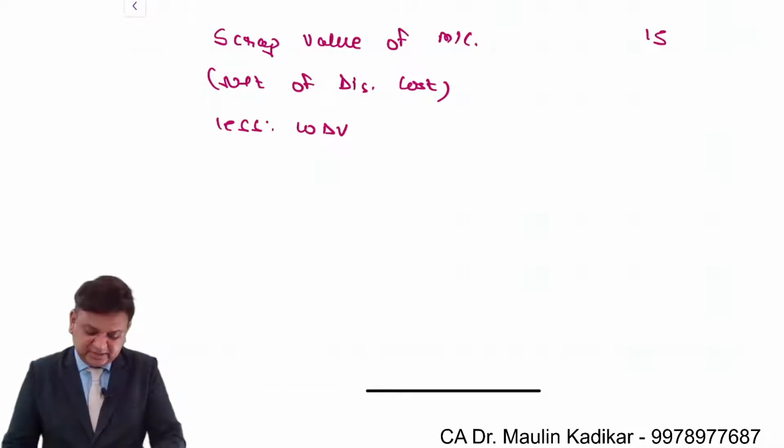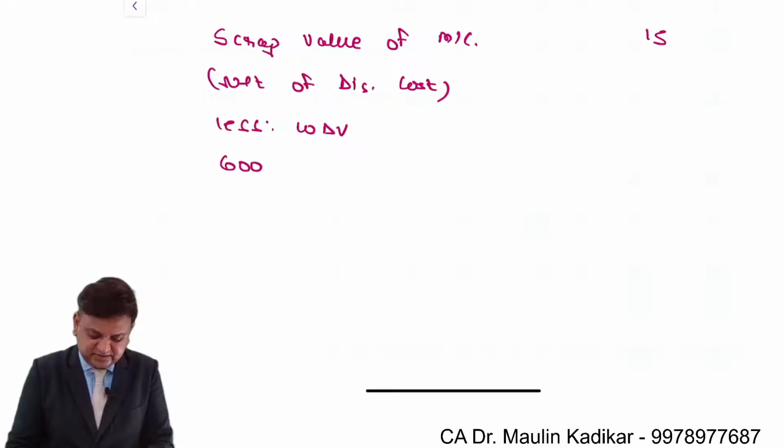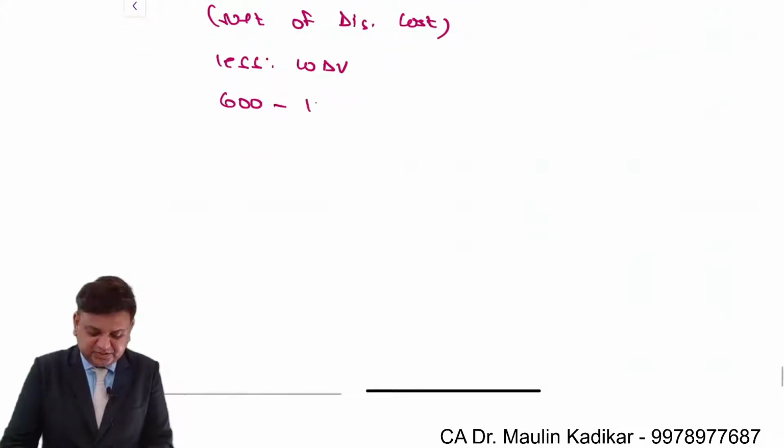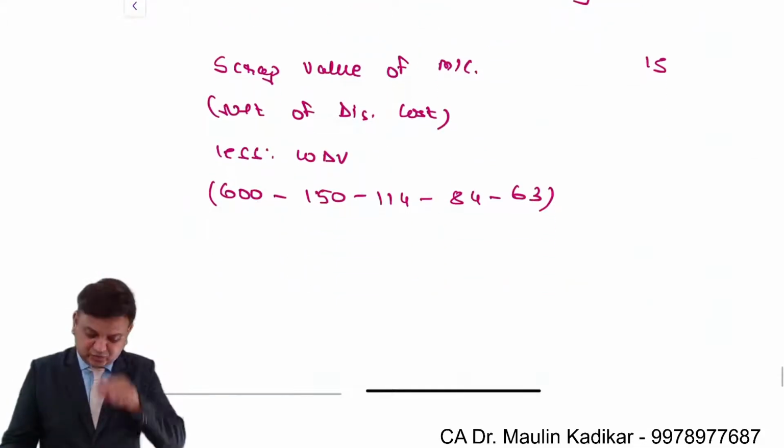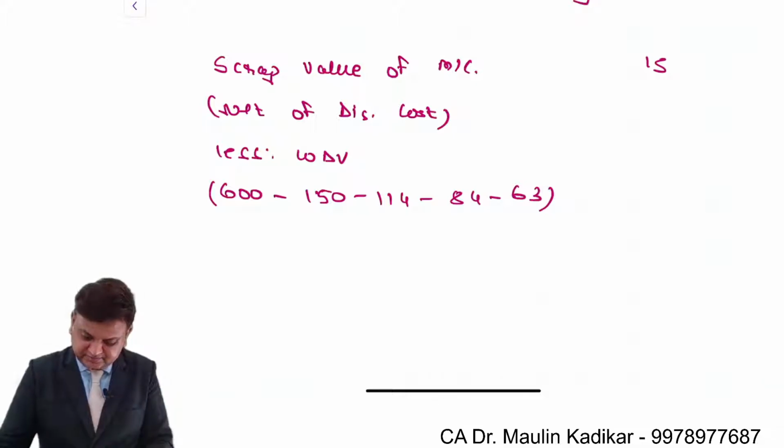We know that the initial purchase price is 600 lakhs, minus first year depreciation of 150, second year 114, third year 84, and fourth year 63. 600 minus 150 minus 114 minus 84 minus 63 comes to 189 lakhs.